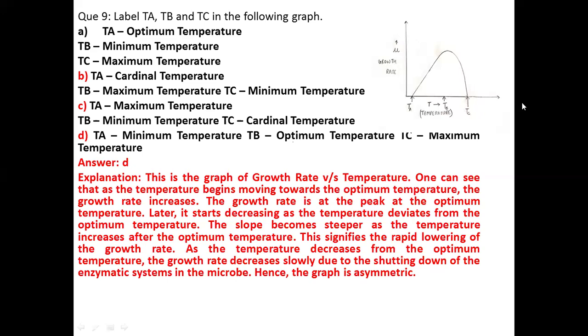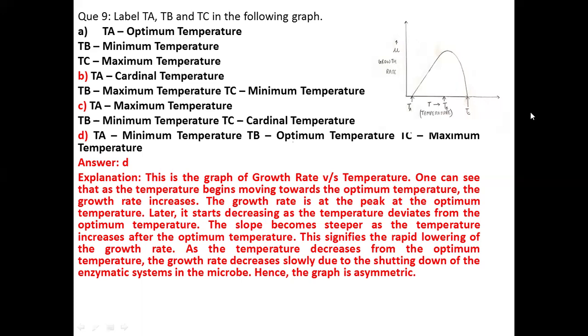So this is, as I told, a graph of growth rate versus temperature. One can see that as the temperature moves towards the optimum temperature, from here to here, the temperature is getting higher. So the growth rate is at peak at the optimum temperature. Later it starts decreasing as the temperature deviates from the optimum.